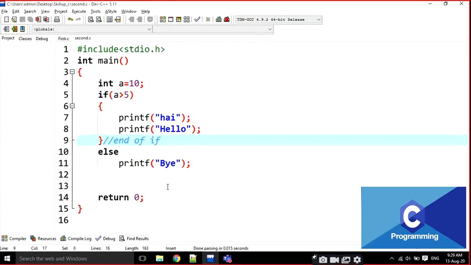Is it clear? Better not to write without brackets every time. Whether it is a single statement or multiple statements, just go for curly brackets. Why?